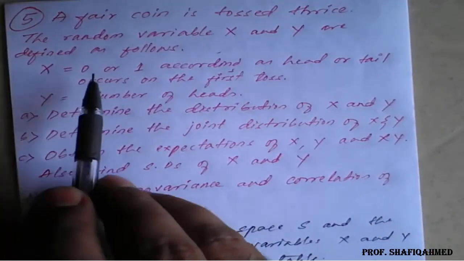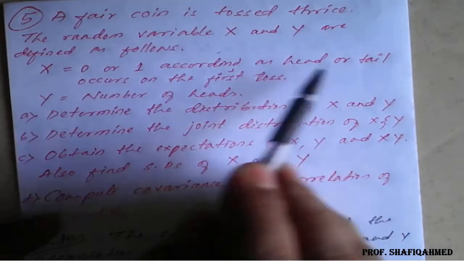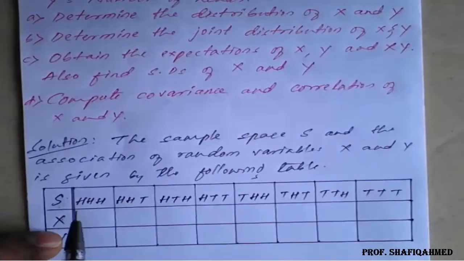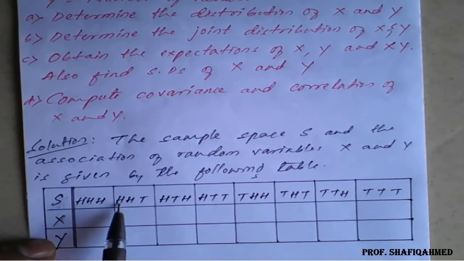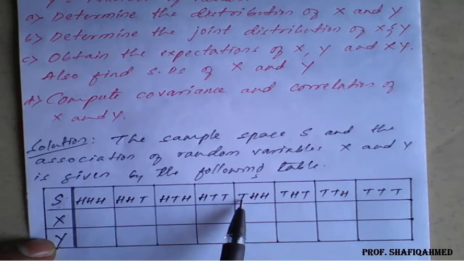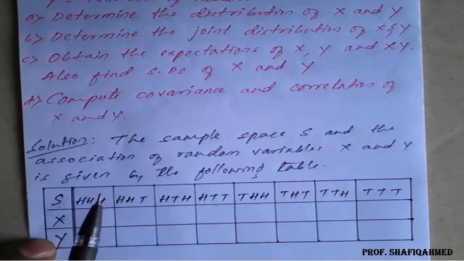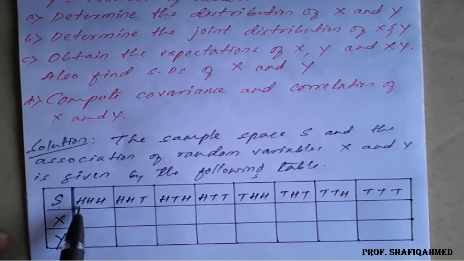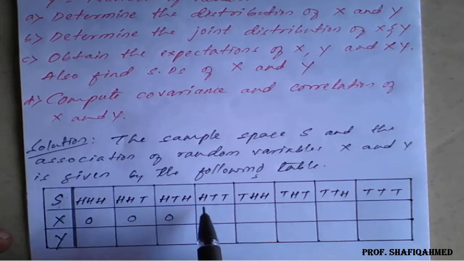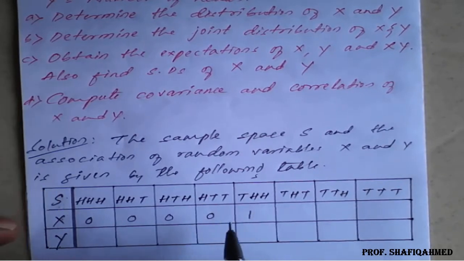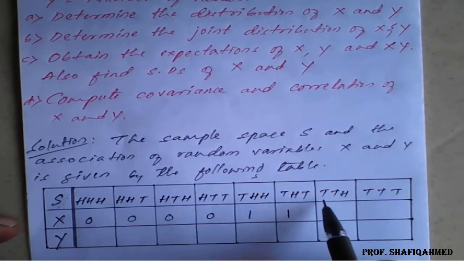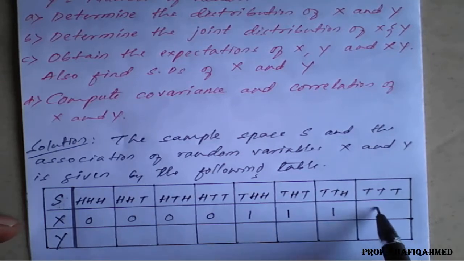What x says is that 0 or 1 occurs as head or tail on the first toss. The first value in each outcome is the first toss. On the first toss, if head comes we write 0, if tail comes we write 1. So for the first four outcomes head comes first, so I write 0 for each. For the last four outcomes tail comes first, so as per the instruction I write 1.